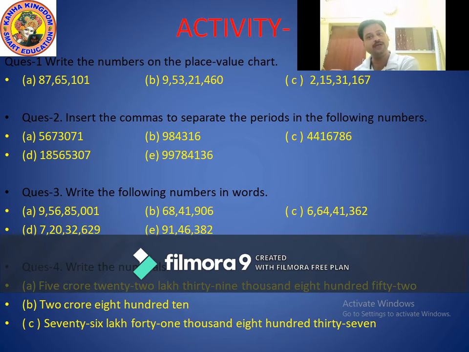Starting from ones period and move to crores period. And in crores period, how many place values? One place value only, that is crores. If 9 digits, then 10 crores. But in this question, how many digits? 8 digits. Means in crores period only the crore place value.